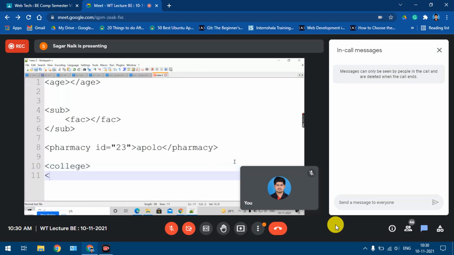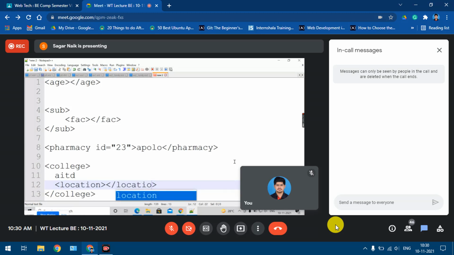Let's take some AITD, and I'll take one element, let's take a location. Now look at this fourth element, the college element. Now this college element is having what? It is having a combination. It is having content as well as the child element. So this is the fourth category of my complex element.